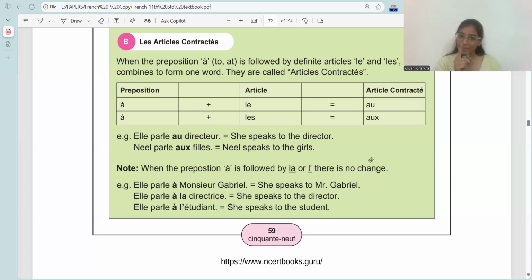Now, elle parle à Monsieur Gabriel. She speaks to Mr. Gabriel. So here also it is a proper noun. The is not needed over here. Moving on to the next example. Elle parle à la directrice. She speaks to the director. Then, elle parle à l'étudiant. She speaks to the student. So, à la remains the same. À l apostrophe also remains the same. The change is only in le and les. Quick revision. À plus le becomes au. It is pronounced as o. À plus les becomes aux. It is pronounced as o.